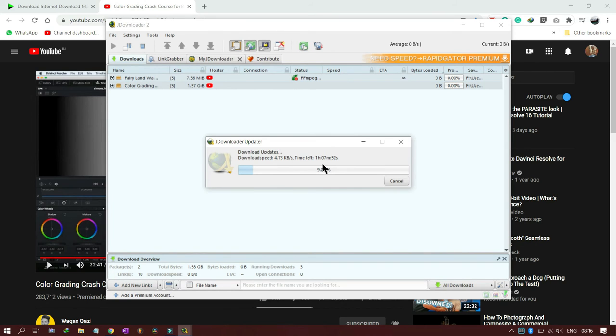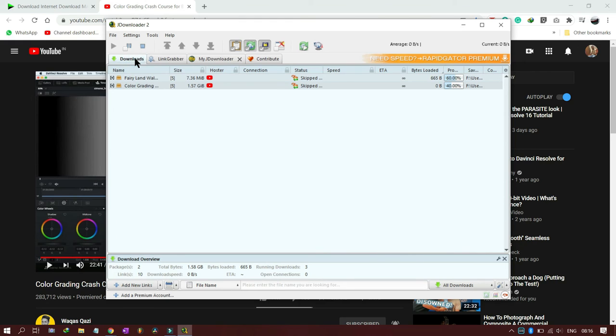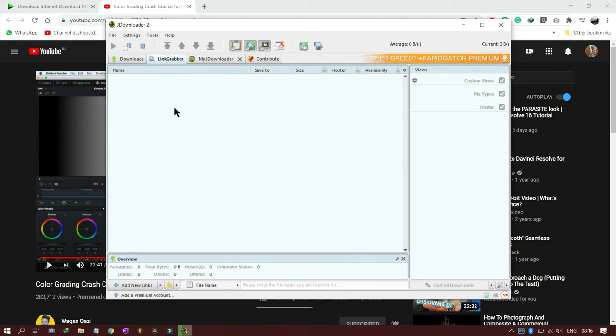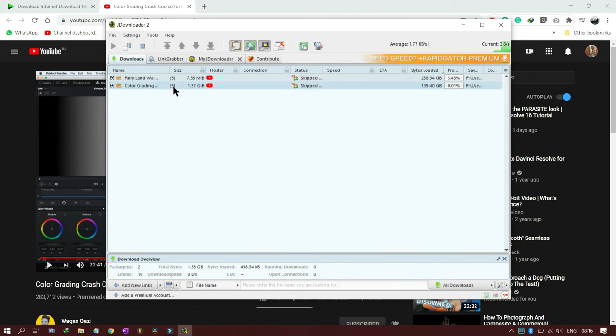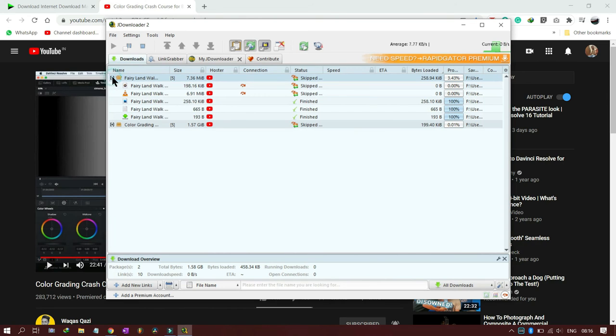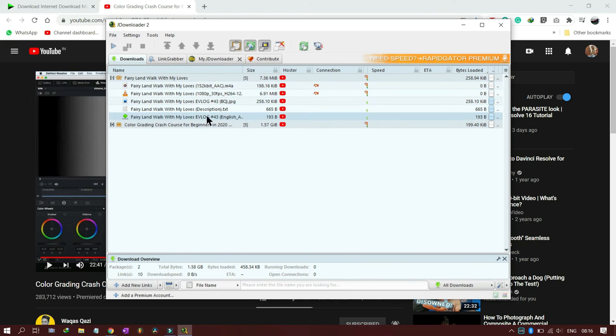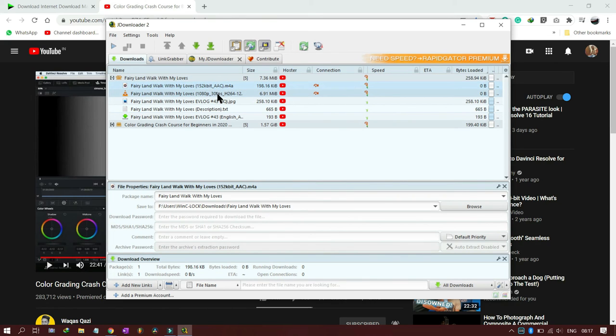See, for a very small file it is showing one hour roughly. So we'll bypass this. After you have clicked from here, the file vanishes from this link grabber and goes to downloads, and it will start downloading. Then out here you will see different formats. You can expand this, and this is audio AAC format, and this is again MP4 format, video, and you can even download the JPG or the description.txt and like this.